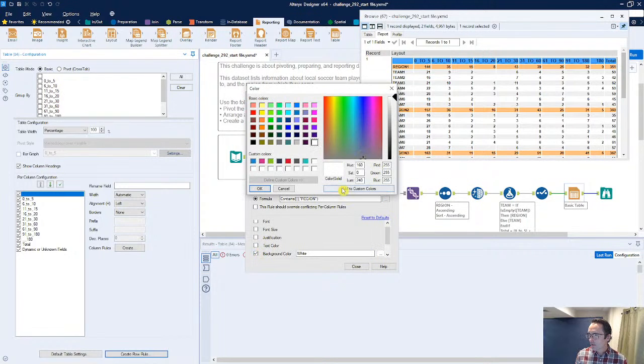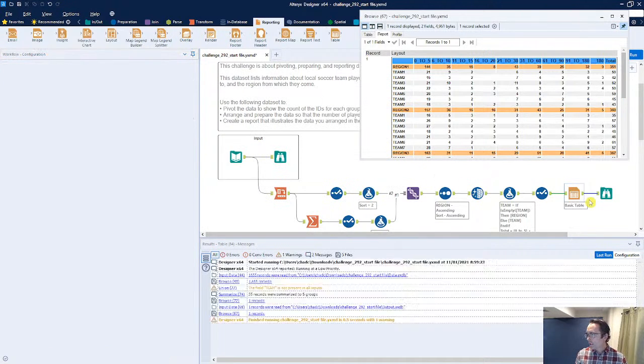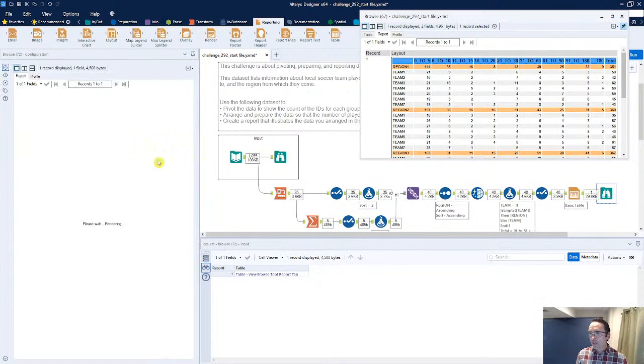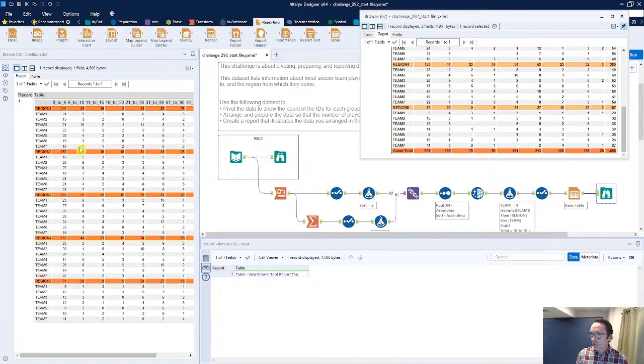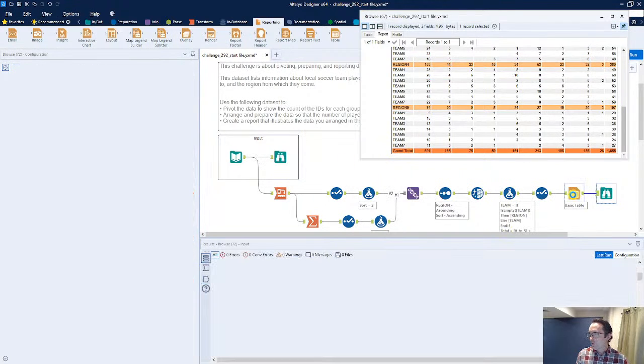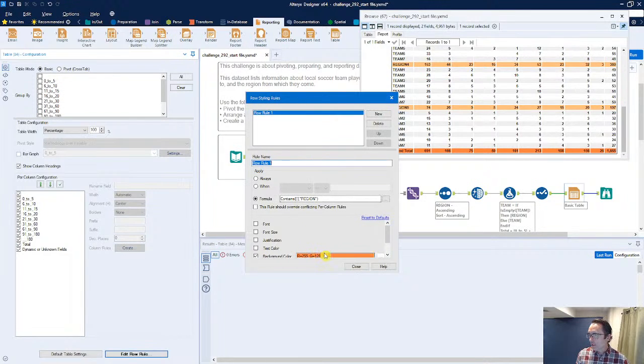We're going to change this to kind of a light pumpkin-y orange. So let's go ahead and see how that goes here. Now I'm going to hit close. Let's do a quick little run, Control R to test this. Now we've got some region color coding, okay? Now we don't have that grand total, which looks like the actual color. So let's go ahead and do a quick update on our row rule here.